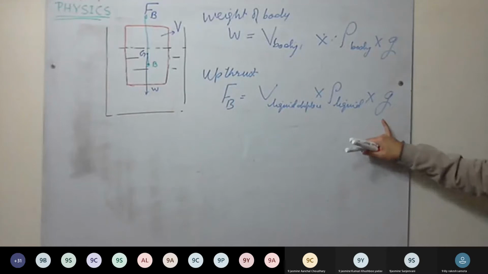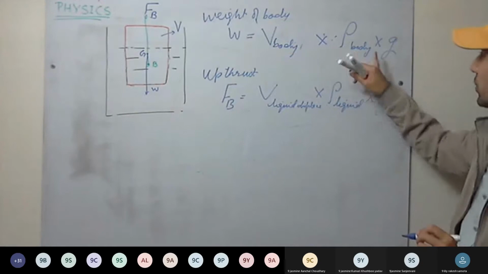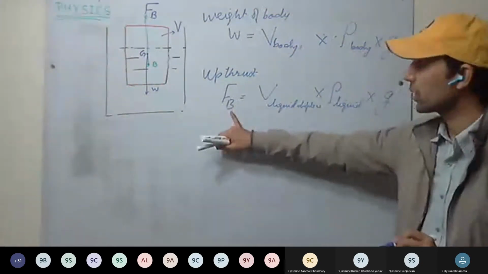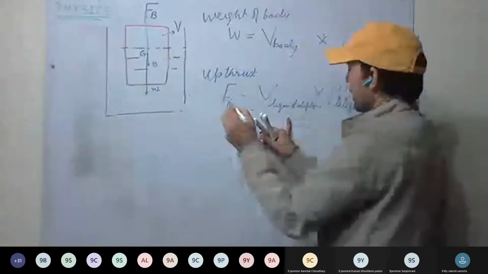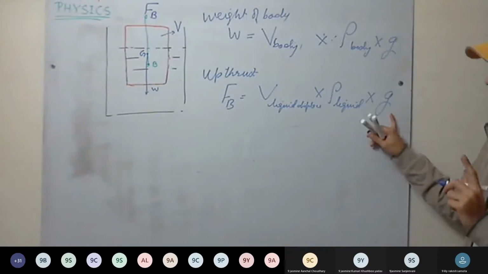This is clear? So weight of the body is volume of the body into density of the body into acceleration due to gravity. Buoyant force, upward force, upthrust, FB, it will be volume of the liquid displaced into density of the liquid into acceleration due to gravity.